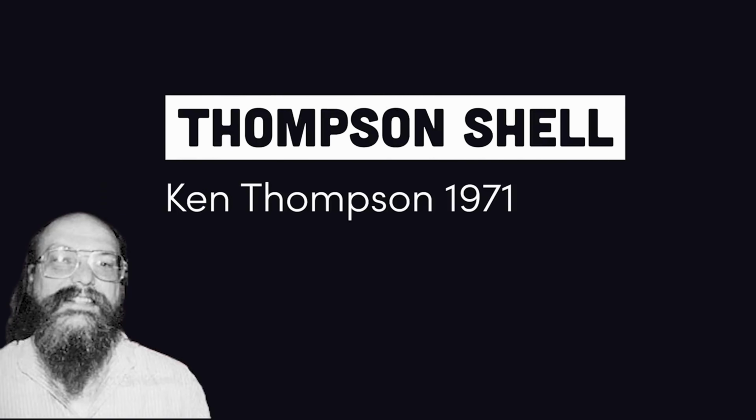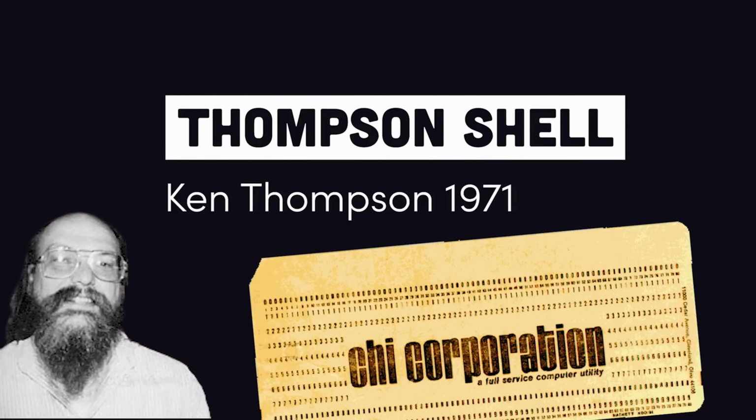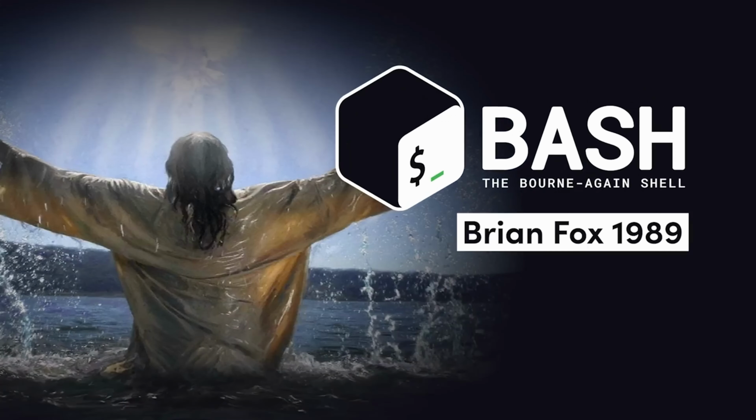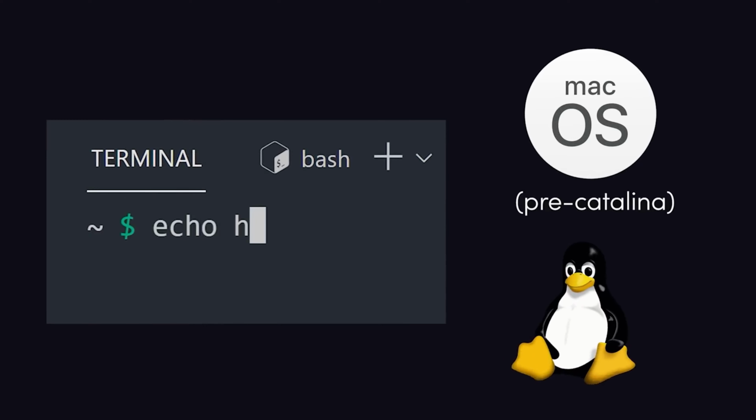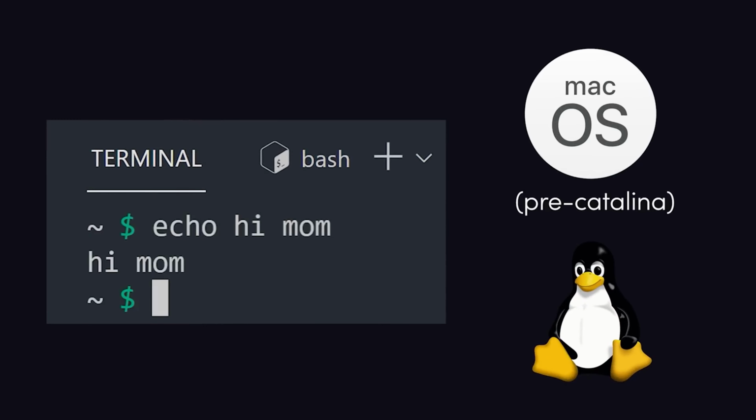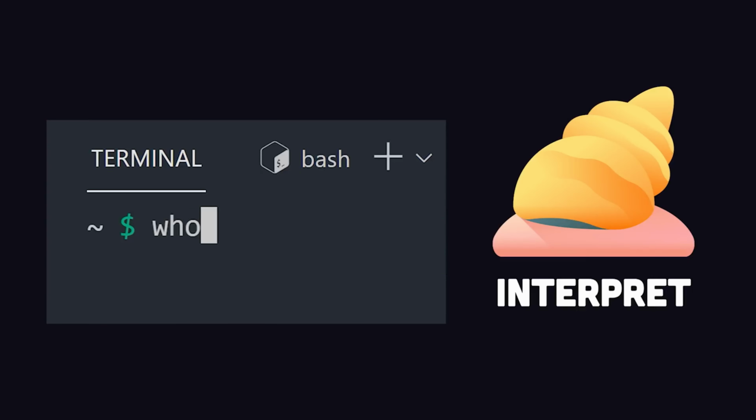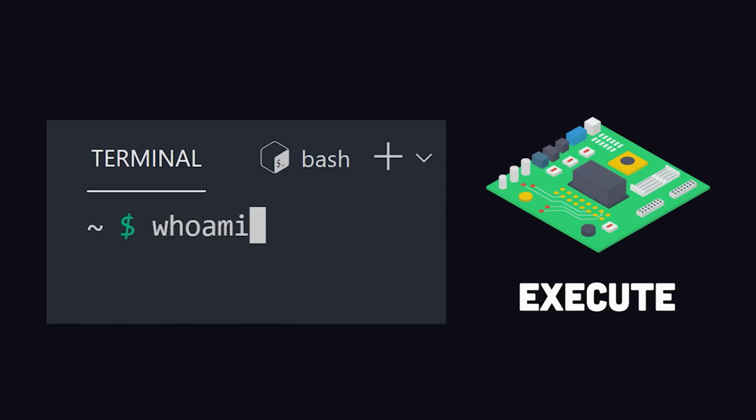This was a revolutionary concept when it was developed in the early 70s, back when programmers were using punch cards. The shell concept evolved over the years, with the Bourne shell being the most popular version. That is until 1989, when the Bourne Again shell, or bash, came out. When you open up the terminal on a Unix machine like Mac OS or most Linux distros, the default shell is usually bash. It provides a prompt where you can type a command, which will then be interpreted by the shell and executed on the operating system.